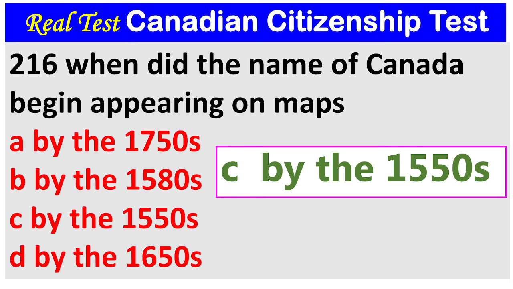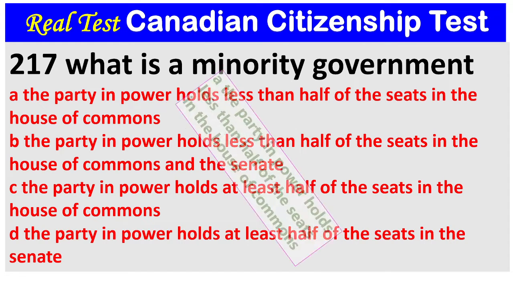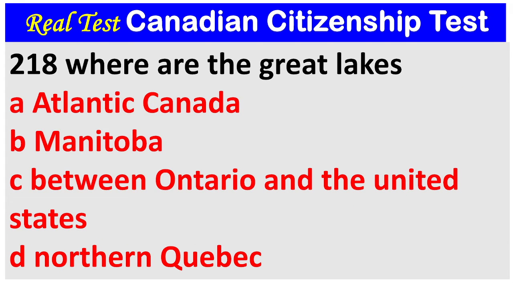Question 217. What is a minority government? A. The party in power holds less than half of the seats in the House of Commons. B. The party in power holds less than half of the seats in the House of Commons and the Senate. C. The party in power holds at least half of the seats in the House of Commons. D. The party in power holds at least half of the seats in the Senate. 1, 2, 3. The answer is that the party in power holds less than half of the seats in the House of Commons.